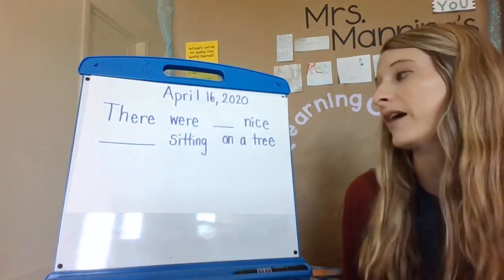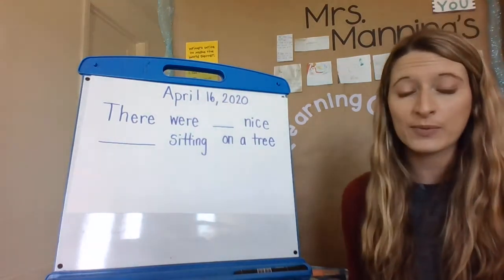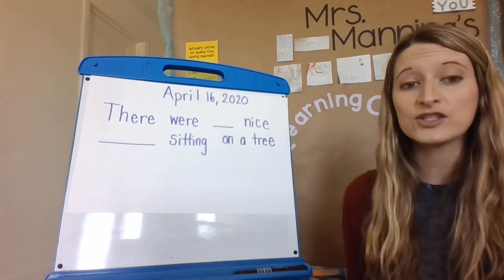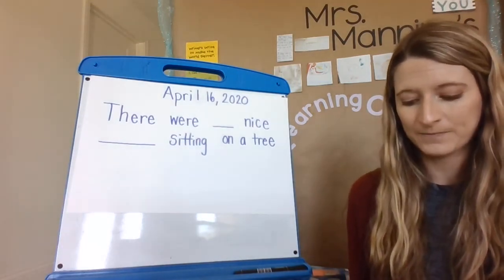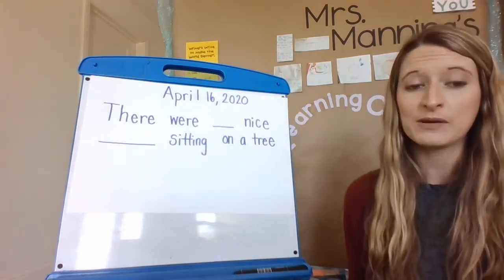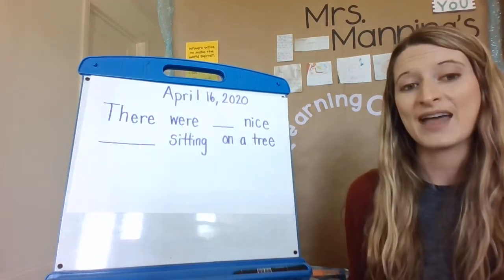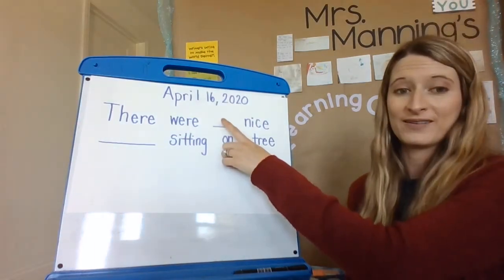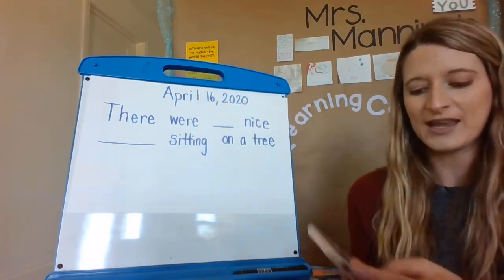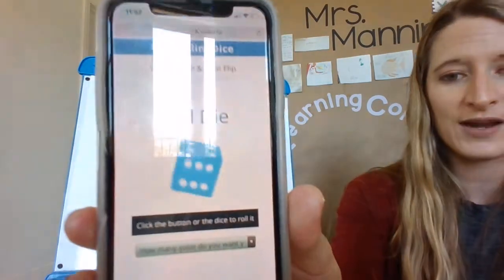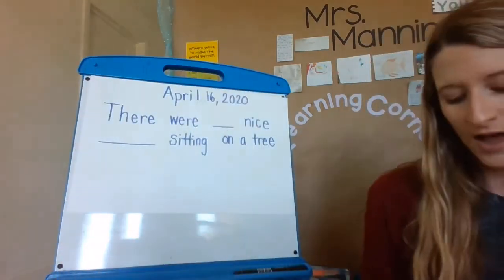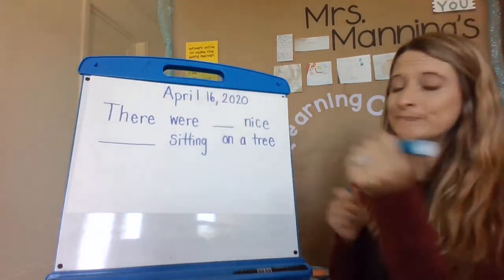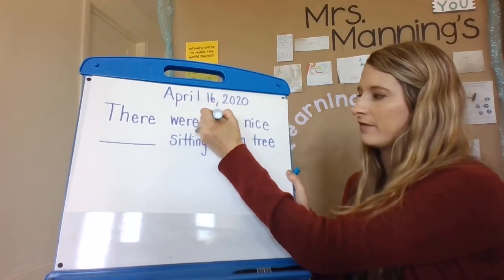And before I write birds, I need to decide how many birds are going to be in the tree. Now you can just choose a number, or you can roll a dice and have it choose for you. So that's what we would have done in the classroom. We would have shook a dice in a cup, and that would have helped us pick what number we're starting with. So I have a dice on my phone that I'm going to hit and shake and see what it says. What do you see? That's 5. Okay, so I'm going to switch my color to blue and write 5.